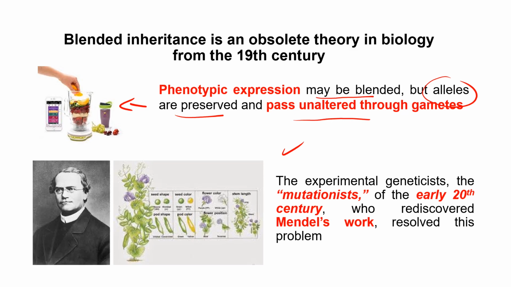However, his ideas were forgotten and then rediscovered, and a group of scientists called the mutationists were able to rediscover his work and solve the problem, and finally offer a mechanism of why parents look like their kids and what the physical units of inheritance are.